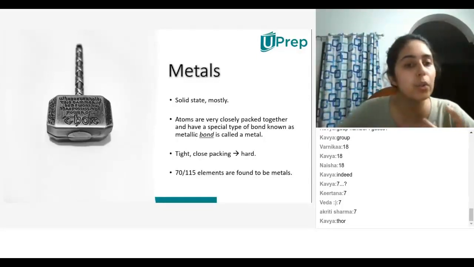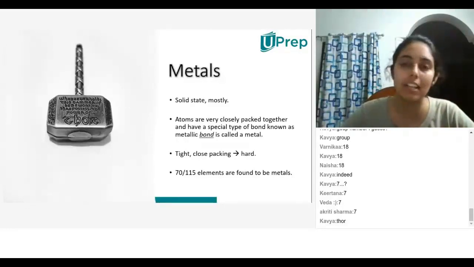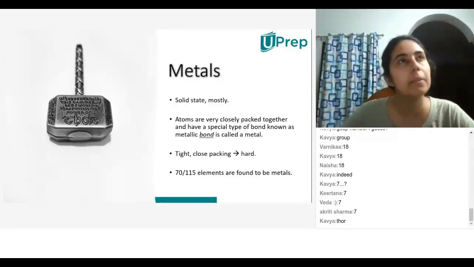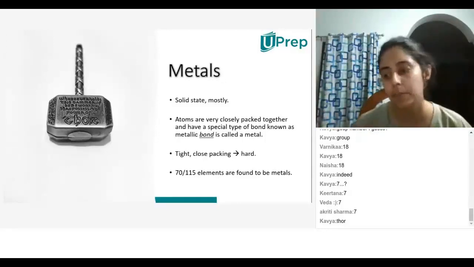All right. Atoms in metals are very closely packed together and have a special type of bond known as metallic bond. Okay. So what does it mean when I say atoms are very closely packed? In comparison to, let's say, water, are atoms in water... well, that's not even an element, it's a molecule. Let me give you another.